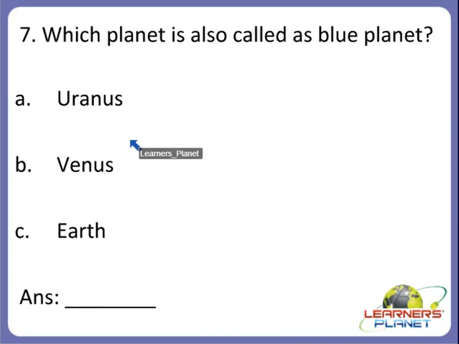It is called the blue planet because almost 70% of the surface is covered with water, and that is why it appears blue when seen from space, right? And it is the only planet where life is known to exist. So now you can answer this. Which planet is it? Yes, very good. It is the Earth. Earth is the planet which is also called the blue planet. So C is the correct answer.